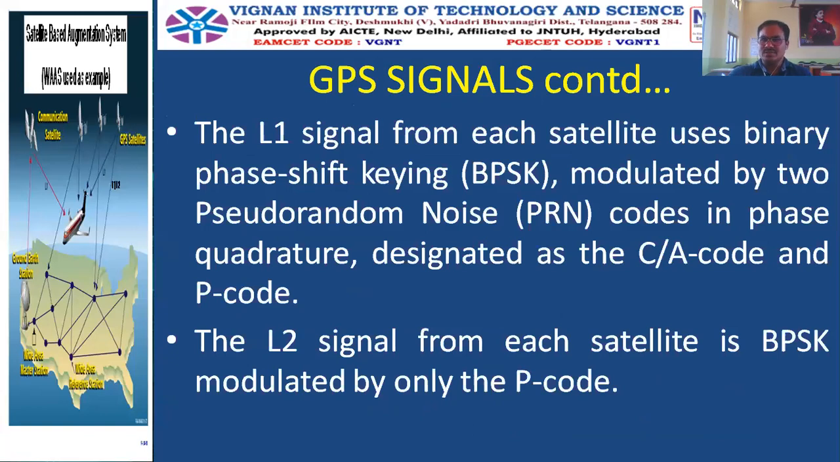And the modulation technique used is BPSK, binary phase shift keying. It is modulated by pseudo-random noise codes, as already told. That pseudo-random noise code is of 2 types: one is in phase and another one is out of phase. Each code is called the C/A code and the P code.